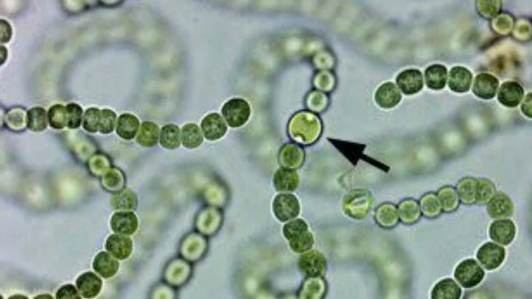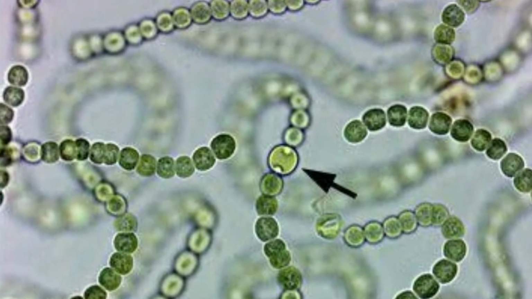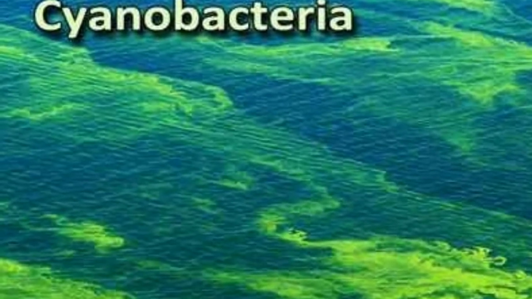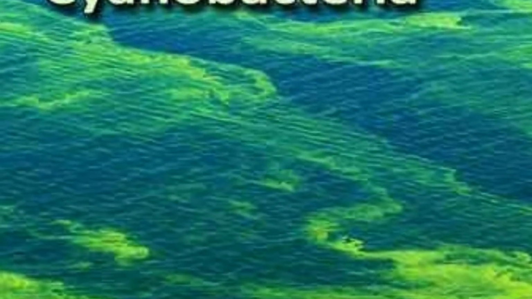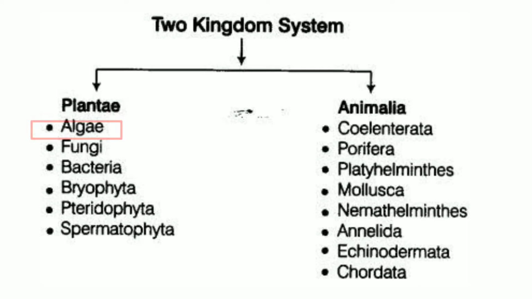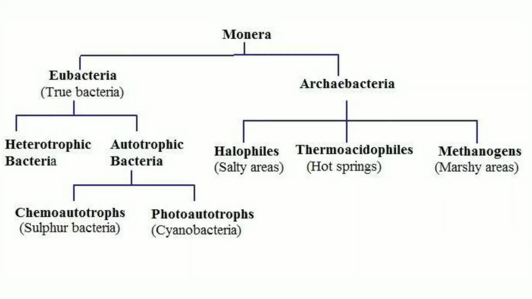They have chlorophyll A, carotenoids, phycocyanin and phycoerythrin. Blue-green algae, according to two kingdom classification, were included in the class Cyanophyceae or Myxophyceae of algae, but now they are included in kingdom Monera because of their prokaryotic nature.